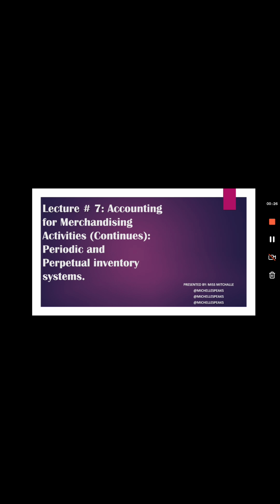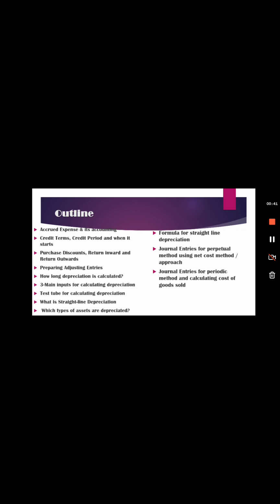Shell, and we're moving on to our lecture number 7, which is accounting for merchandising activities, periodic and perpetual inventory systems. Now our outline suggests all the content and the concepts that we'll be going through in this chapter. Starting from accrued expense and its accounting, we've already discussed the concept of accruals in the previous two chapters, and we'll further look into it and dive into its concepts.